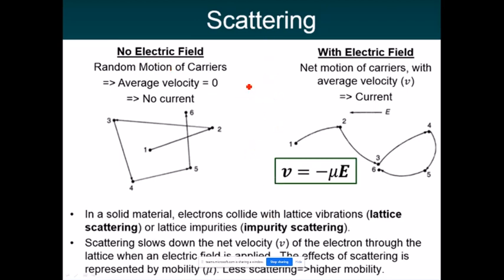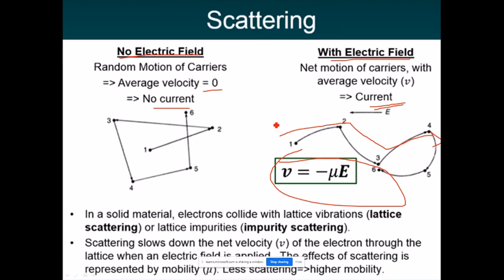Now scattering. When there is no electric field, we see random scattering. That is, the electrons move here and there without any direction, so we take the average velocity of that movement as 0 and conclude that there is no current. But whenever an electric field is applied, the electrons try to move in one direction, and we see that there is some non-zero velocity, and therefore we say that current is flowing in the circuit.